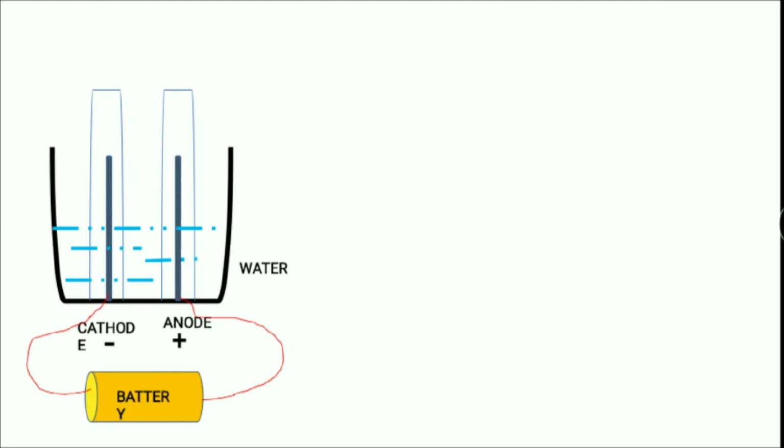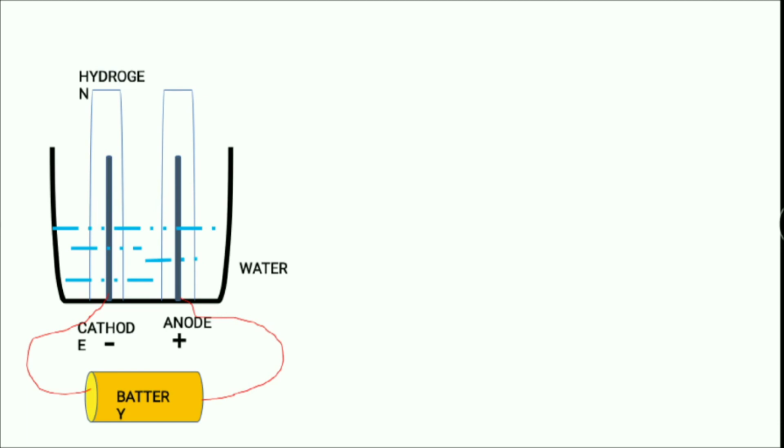After some time we will observe that some bubbles are forming at the anode and also at the cathode. So actually what is happening is that gas is being formed.